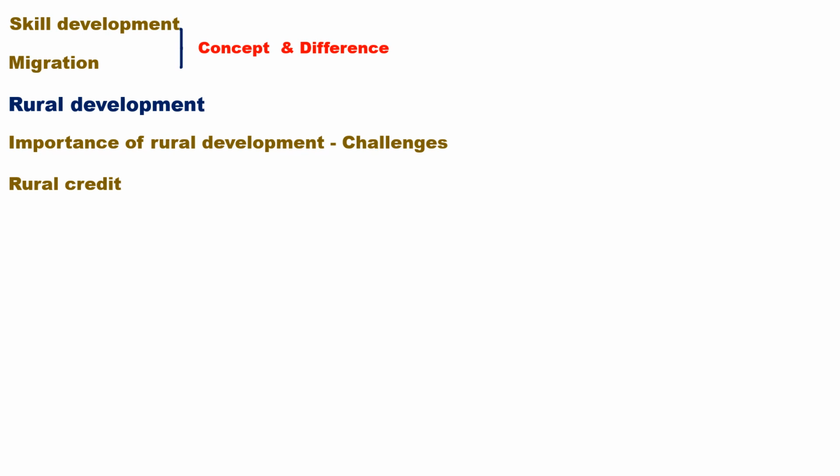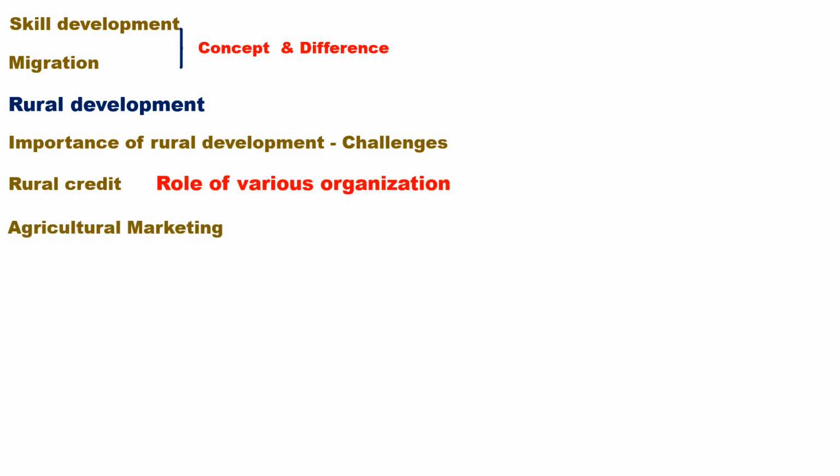See, institutional resources and non-institutional resources. Where is the rural credit available? Institutional credit and non-institutional credit. Role of various organizations, that is institutional and non-institutional organizations. Agriculture and marketing: regulation of market, provision of infrastructure, cooperative marketing, policy instruments, problems in marketing, domination of private sector. All those things have to be addressed here.